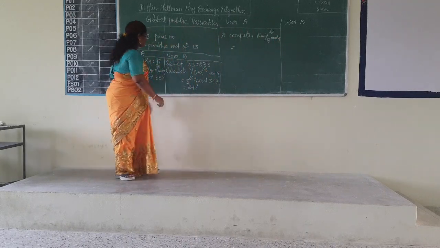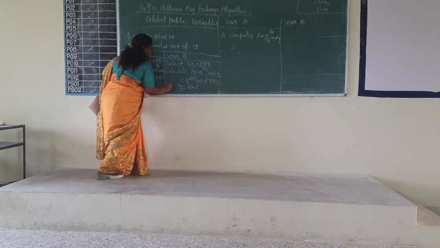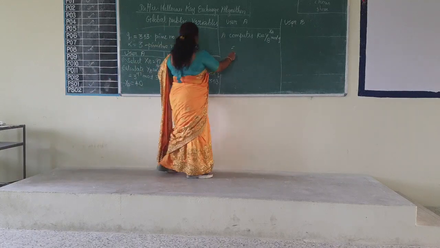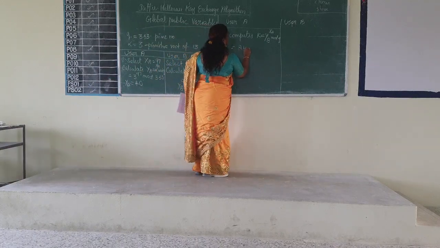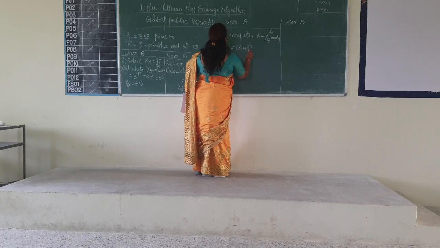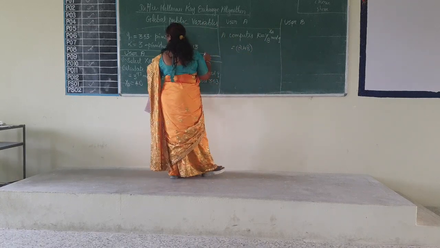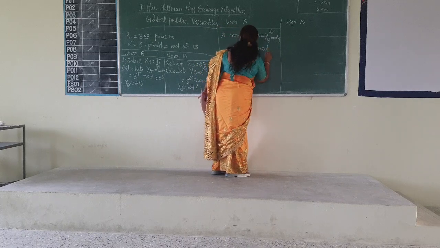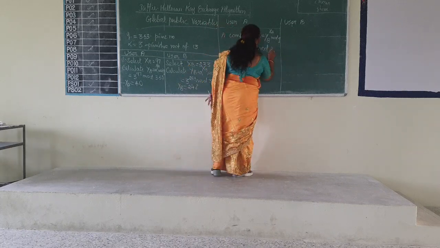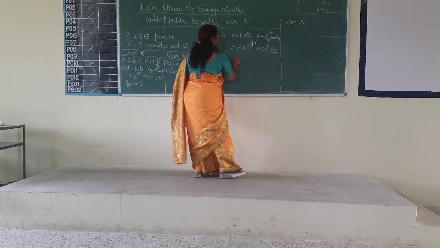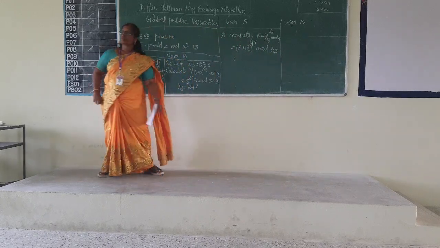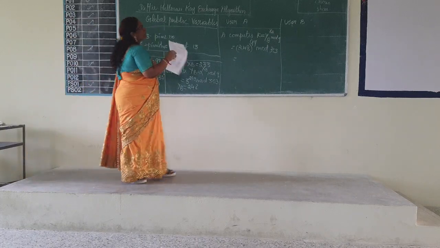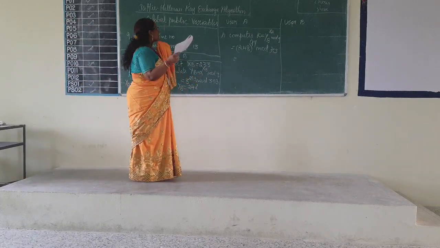What is YB? YB is 248 and YA is 40. So 248 to the power XA. XA is 97. Mod Q is 353. Find out the value for this.